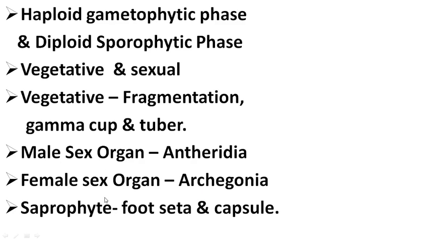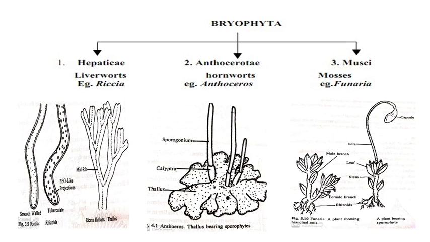So students, in bryophyta, vascular tissues are absent. So it is known as a non-vascular cryptogam. The mode of nutrition is autotrophic and water is essential for fertilization. And here the oogamous type of fertilization is there. Here the zygote remains on the gametophytic thallus and develops into the sporophyte. So students, these bryophytes are divided into three different classes.